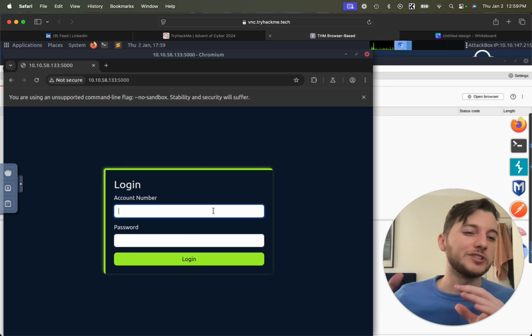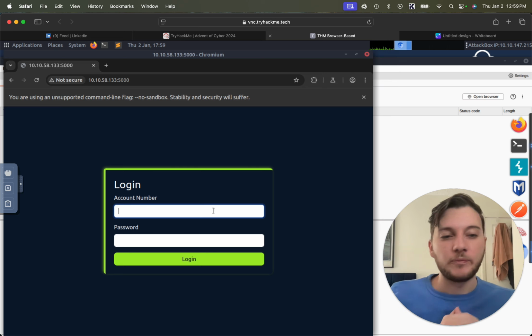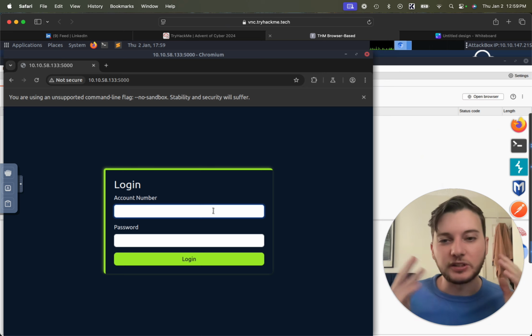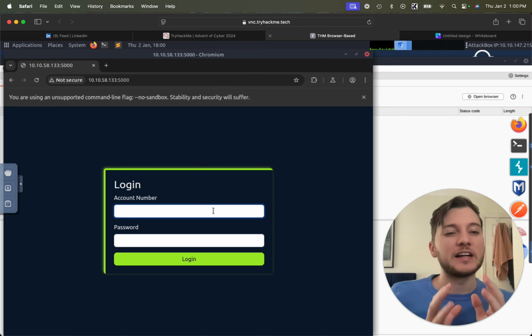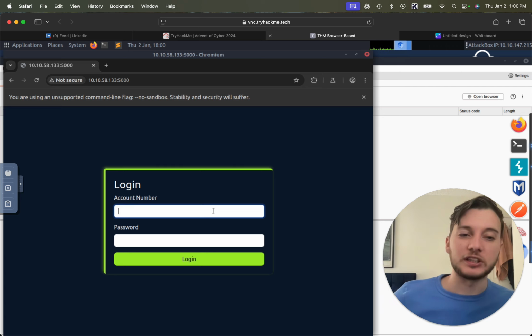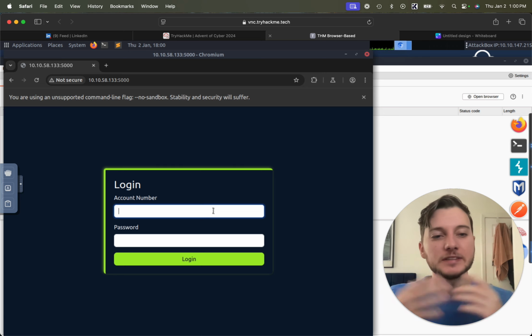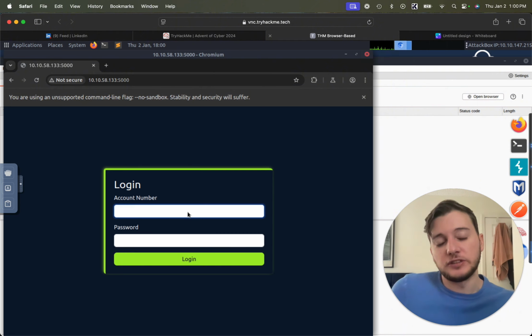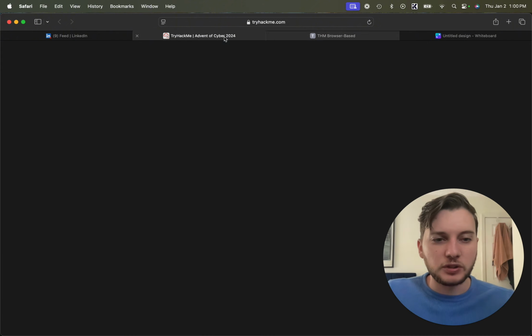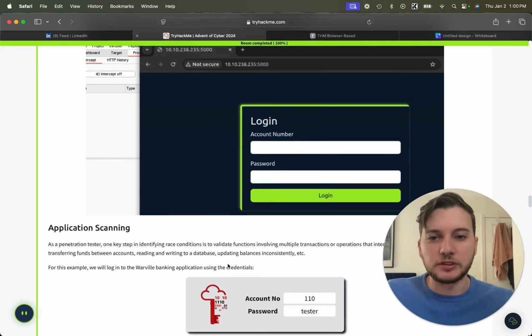This is always good to do when you're doing web app fuzzing, web app penetration testing, whatever it is. You just want to understand the normal flow of the application, and then try to look for gaps, holes, security misconfigurations or vulnerabilities based on what you want to achieve. So let's go ahead and log in. We see it's a login screen.